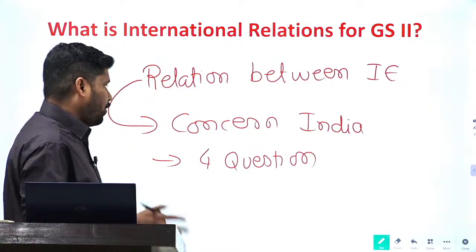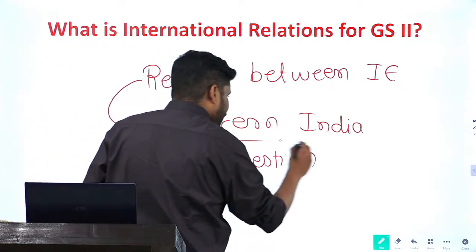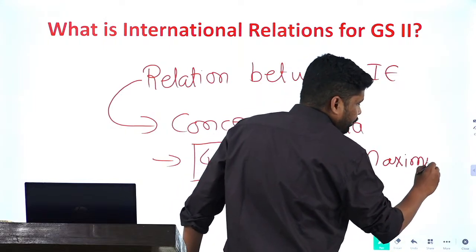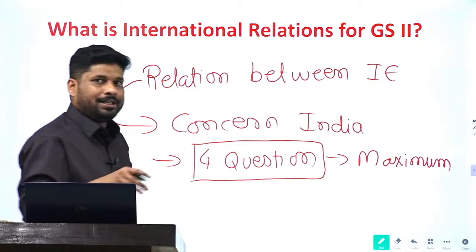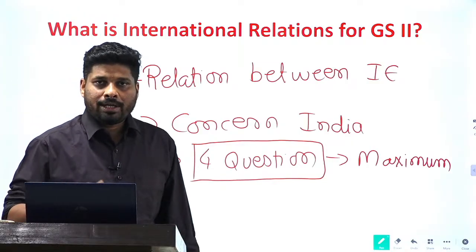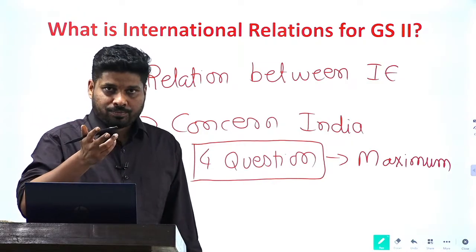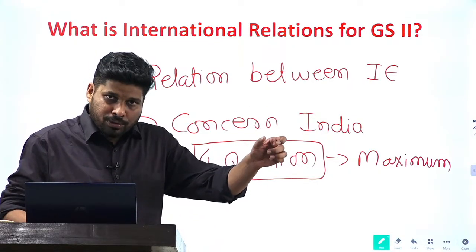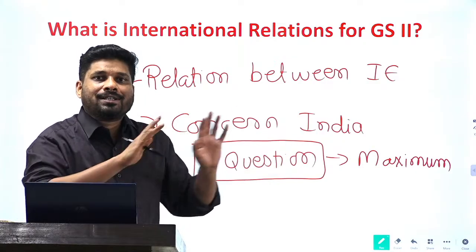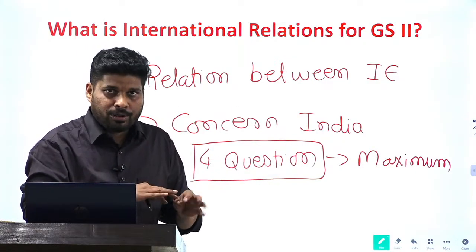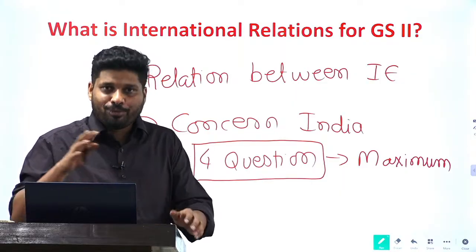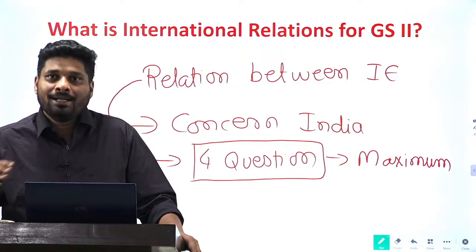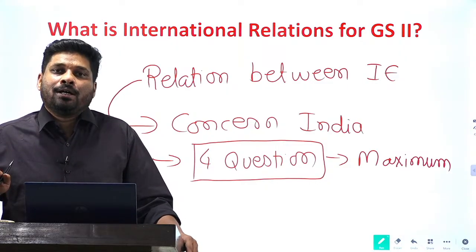But what we also see is that getting maximum marks out of these 4 questions is relatively easy. So the conversion ratio, between the allotment of marks to a subject and the marks that you get out of it, is more in IR. That does not mean you have to spend more time with IR and compromise polity and governance. Rather, you will have to spend less time in IR if you focus upon the themes that I am about to discuss now.